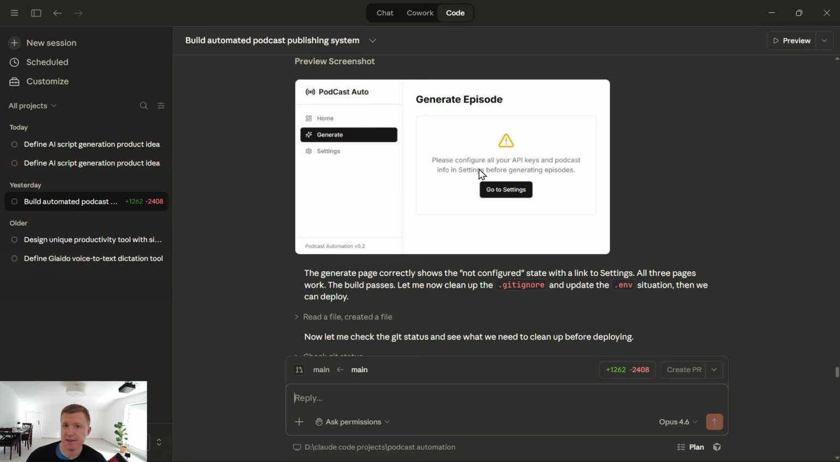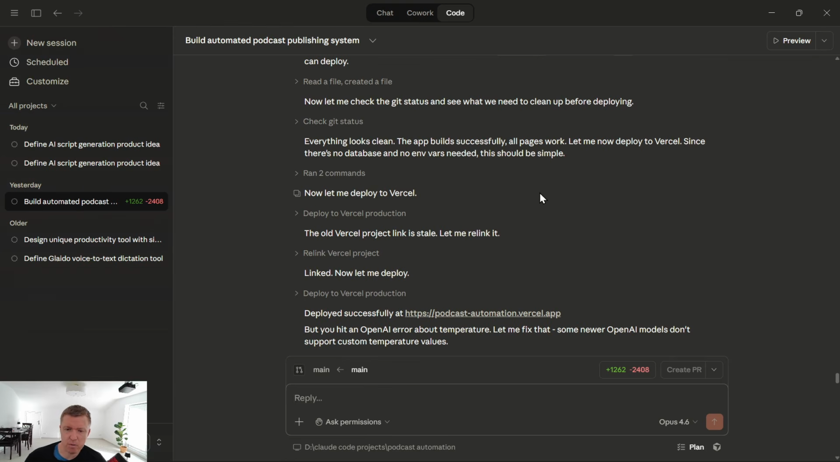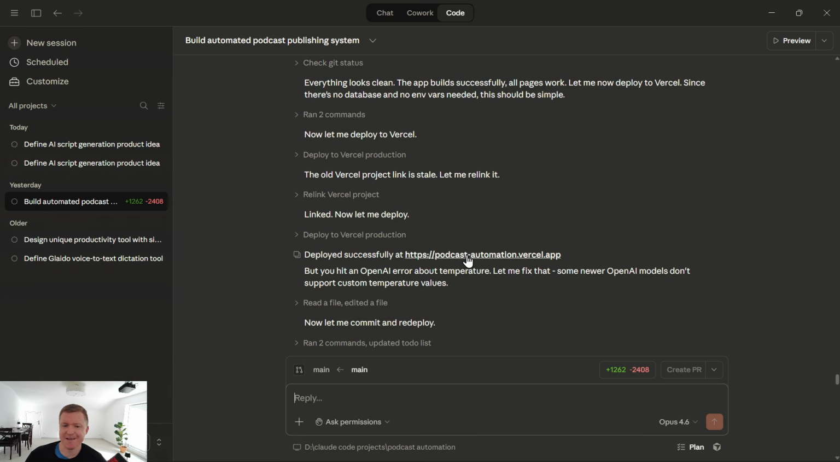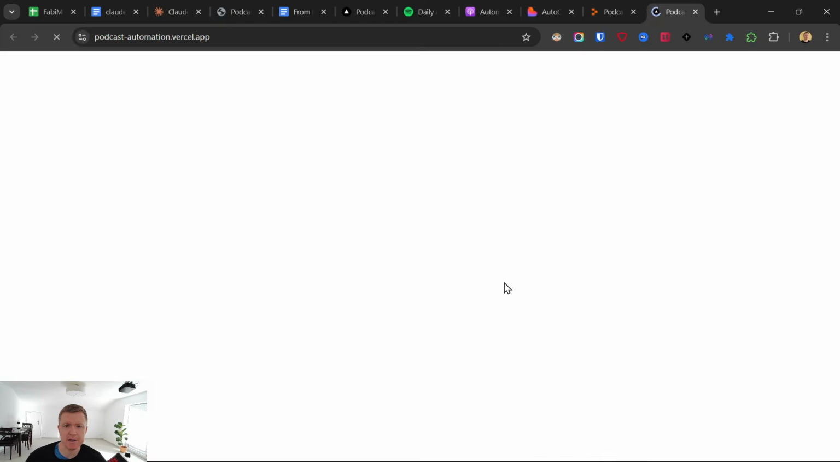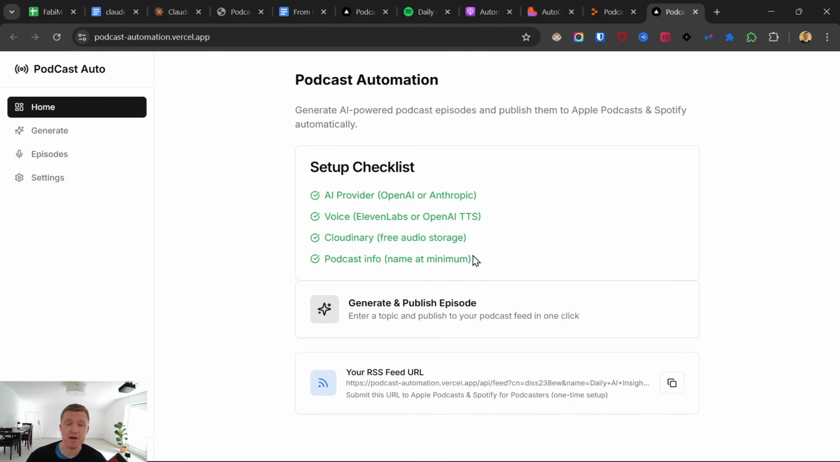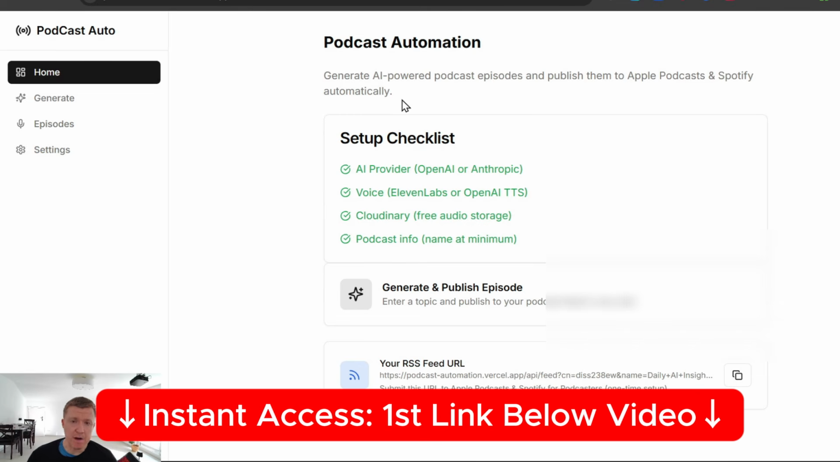Now, if an error appears, then just paste back the error. It can even access your web app and test it out and see if there are errors, so it can test and fix it itself, right? And after a little bit of back and forth, then it was done. It says deployed successfully. So I click it, I open the link, and here is my podcast automation web app, perfectly working. So this is the app. It's now live. It's working.